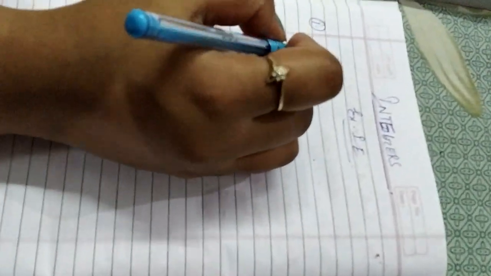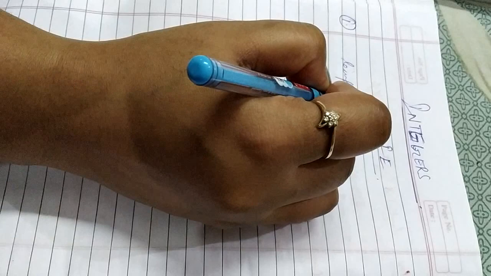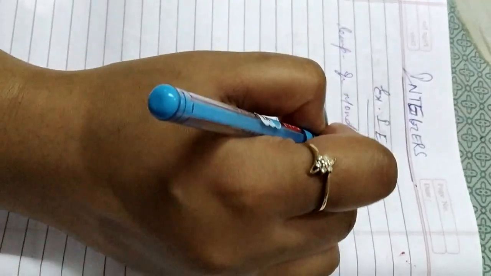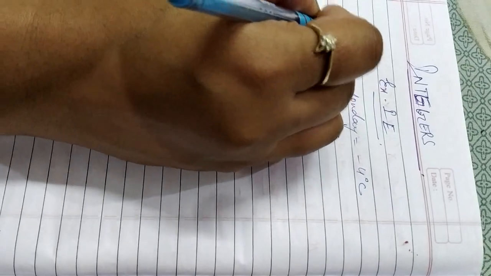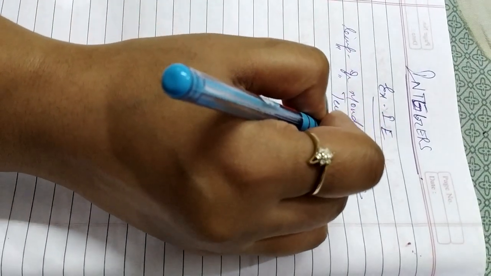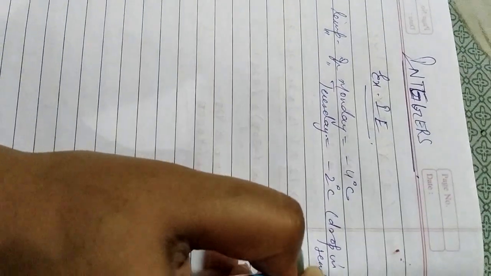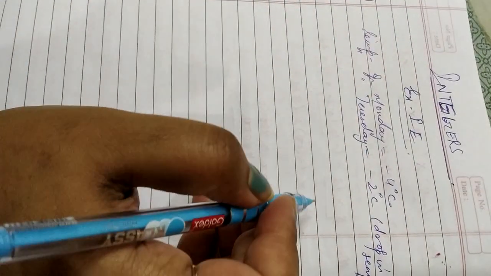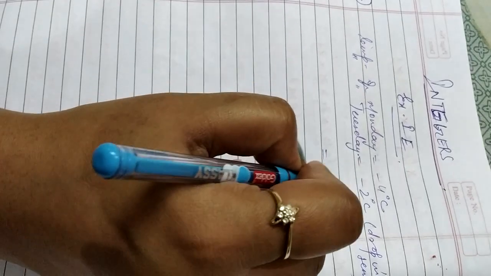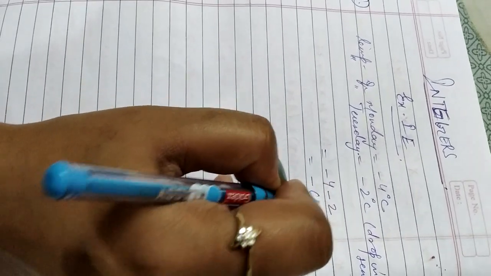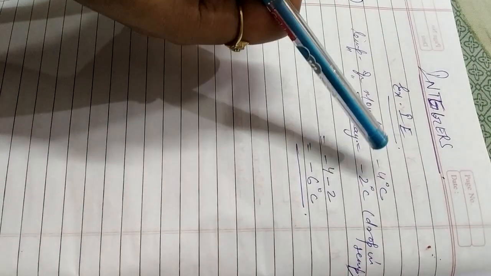So first you write down temperature on Monday, that was -4 degrees Celsius, and temperature on Tuesday -2 degrees Celsius, because there was a drop in temperature. Yes, it's written in the question, so that is why I have written -2 degrees Celsius. So temperature on Tuesday will be -4 -2, that is -6 degree Celsius. Okay, because Tuesday there was a drop in temperature, तो जितना भी Monday था उसमें हमने 2 degree माइनस कर दिया, तो we got -6 degree Celsius.